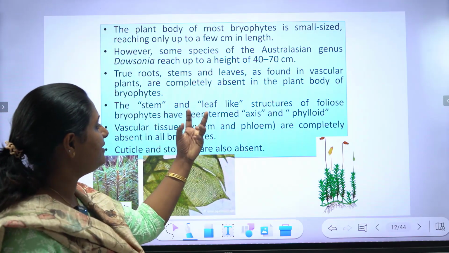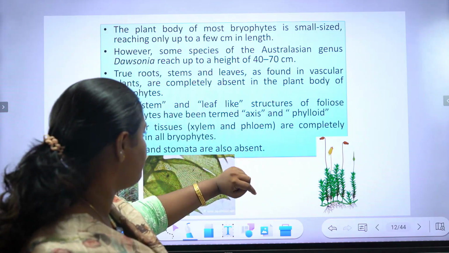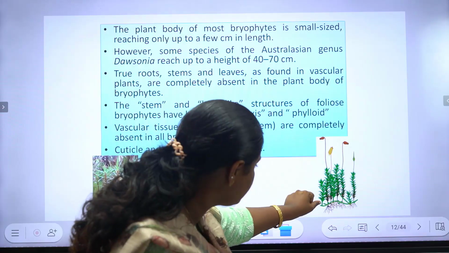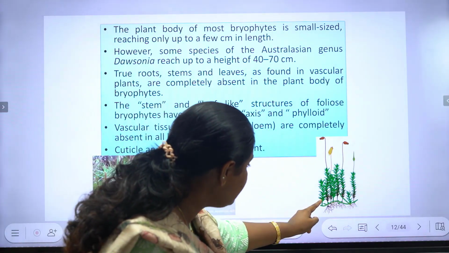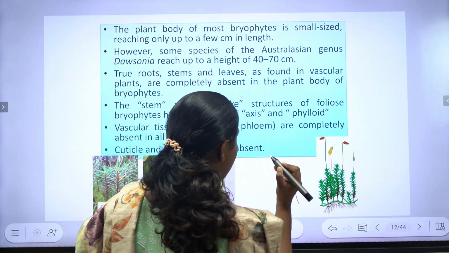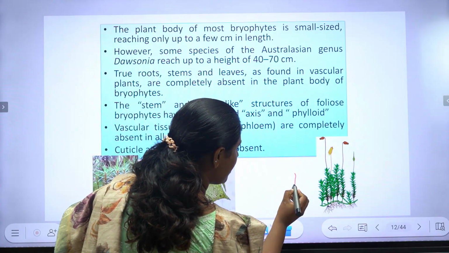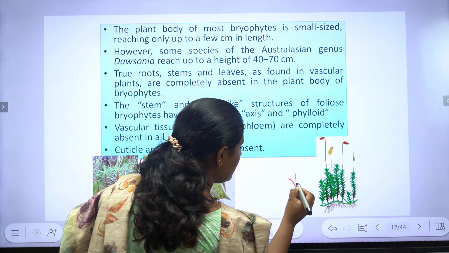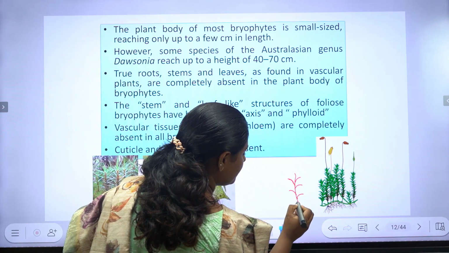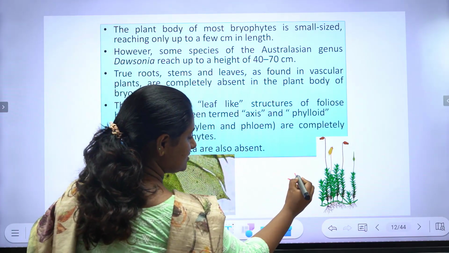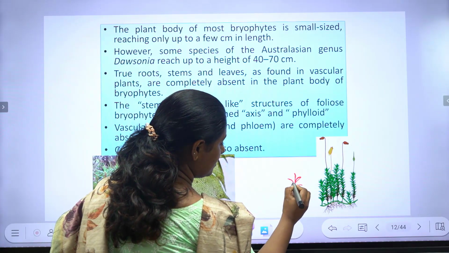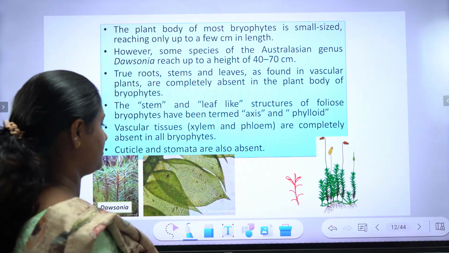And the stem and leaf-like structures of foliose bryophytes are termed axis and phylloid. The stem-like structure is called axis, and the leaves arising on this axis are called phylloid. So this is the main stalk, that is the axis, and these greenish leaf-like structures are called phylloid. Okay.